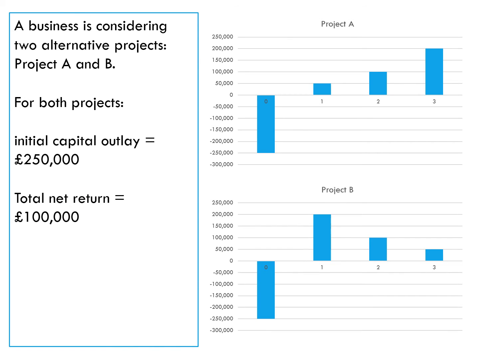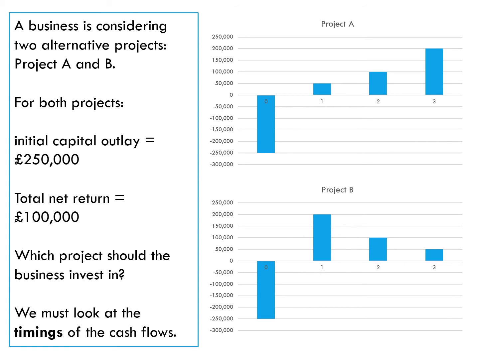Here is Project B. Again, you can see the initial cost going out, a negative number, and then the returns coming in years 1, 2, and 3. So the question might be, which project should the business invest in? Again, ARR is going to give us the same answer here, but the timing of the cash flows is important, and that's where net present value comes in.